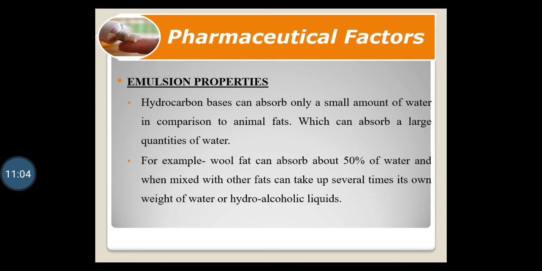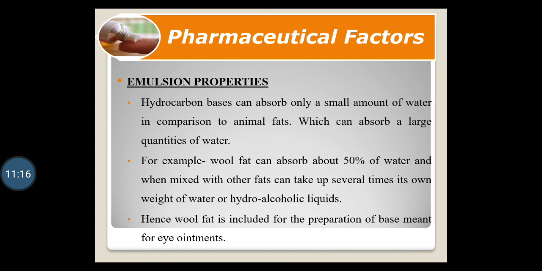So the emulsion property of the base, or the animal fat which we are going to select, should be proper. Hence wool fat is included in the preparation of bases meant for eye ointments. Means it should keep the hydration or water absorption property.